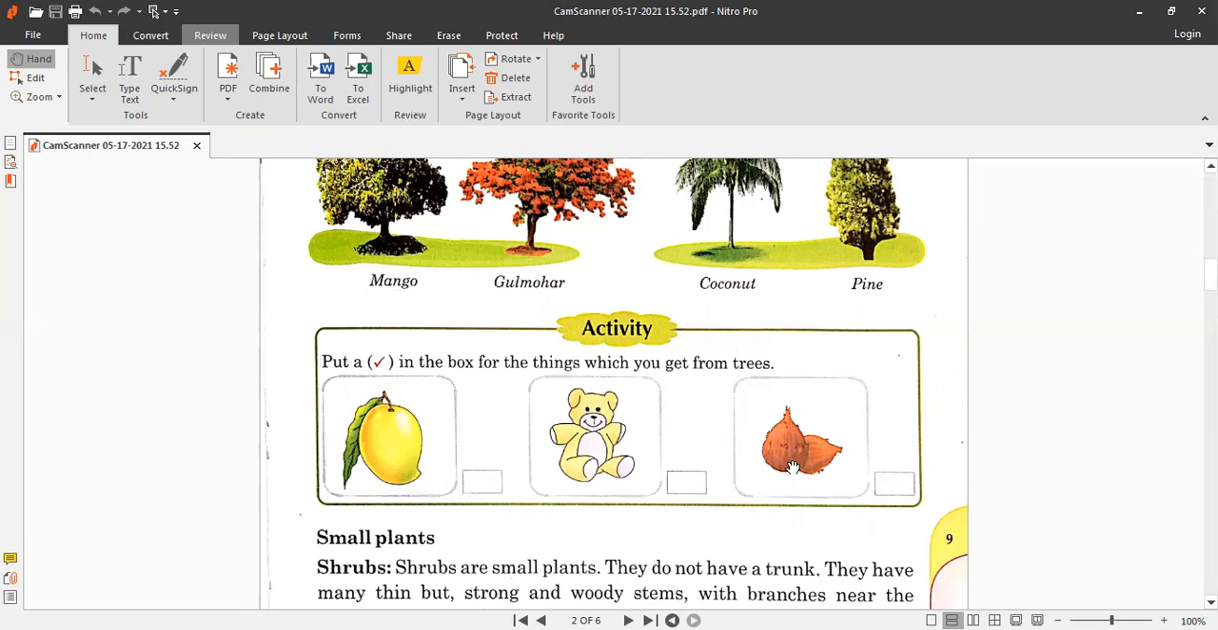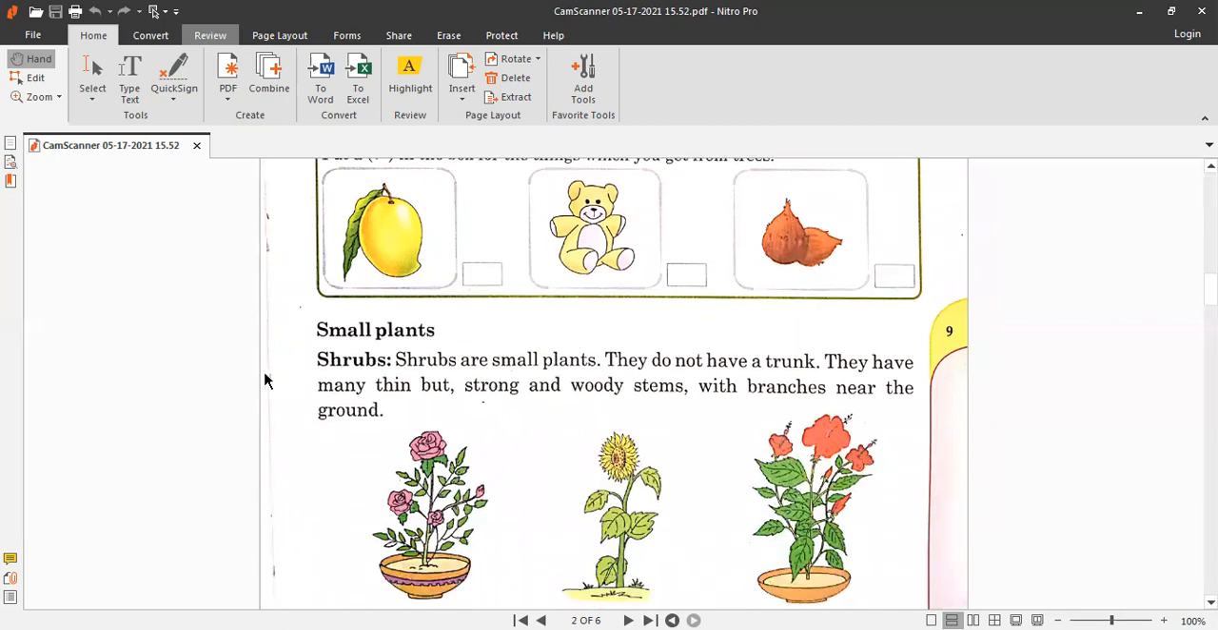Okay. And this is a coconut. Yes. Do you eat coconut or do you drink coconut water? It's so yummy. Yes, you have to tick it because this is the coconut and we get the fruit from this tree. Okay, this is the coconut tree and this is the coconut fruit. Okay, so you have to tick here in this box, and you have to cross here, and you have to tick here in the third box.